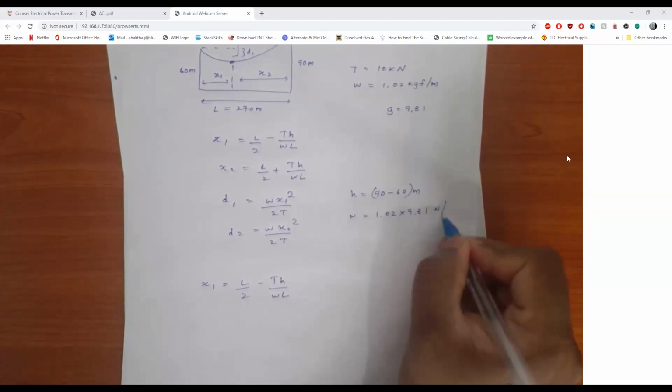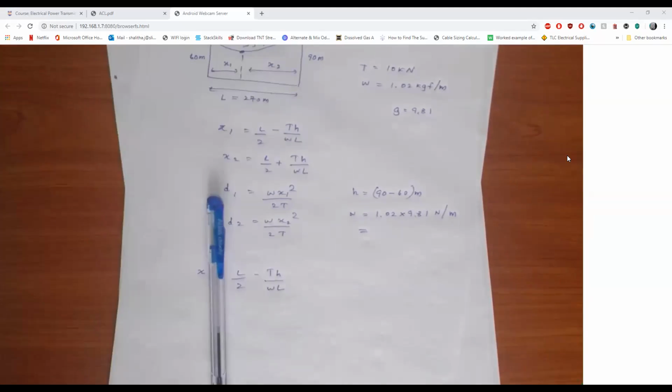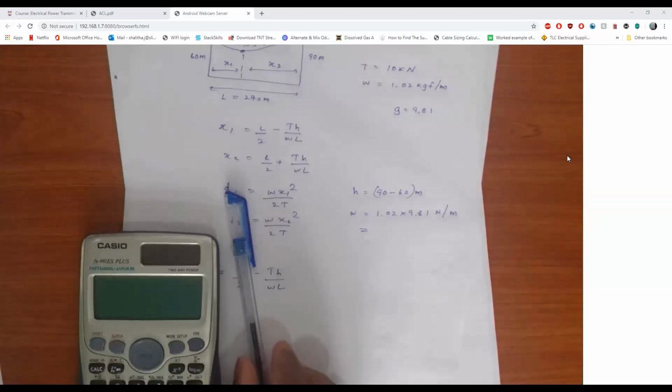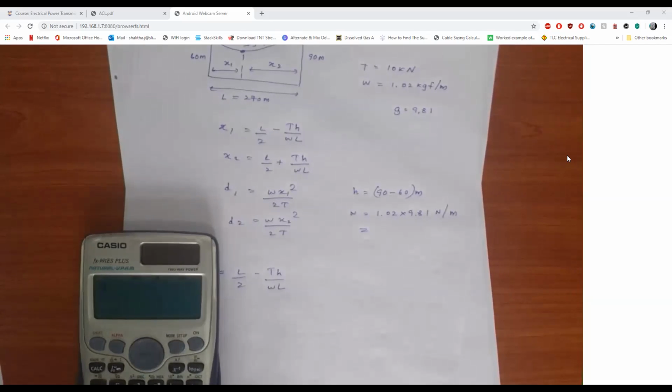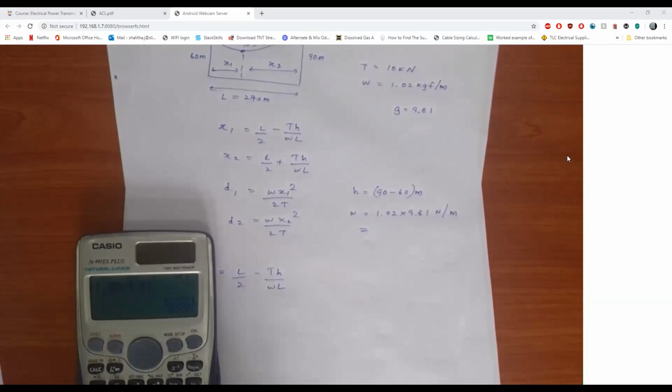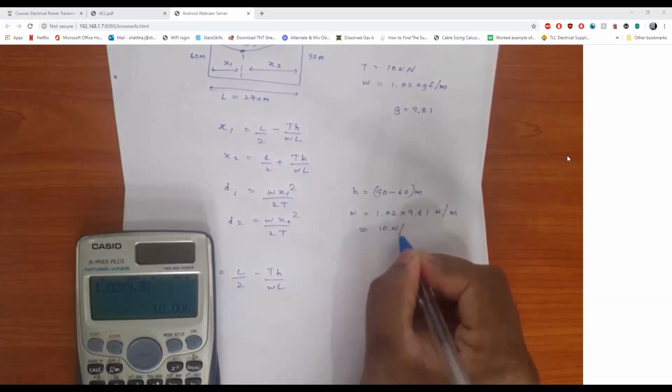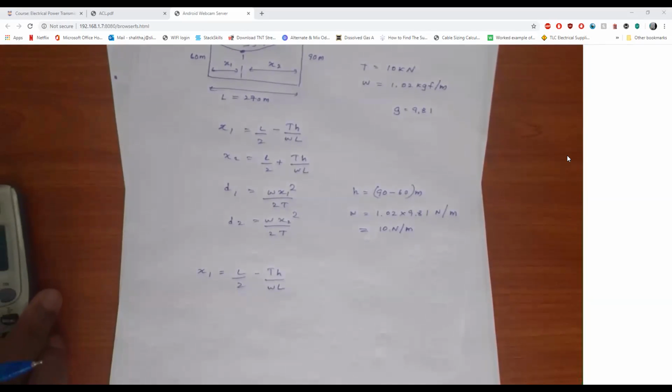So this is newtons per meter. After multiplying that, it is 10.00, so we can take it as 10 newtons per meter.